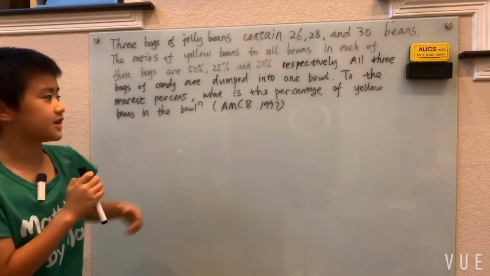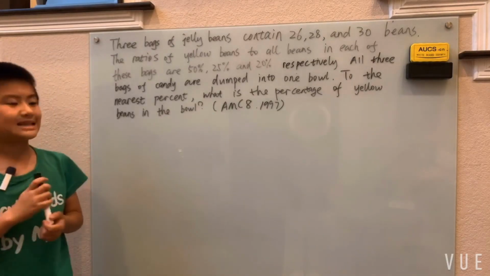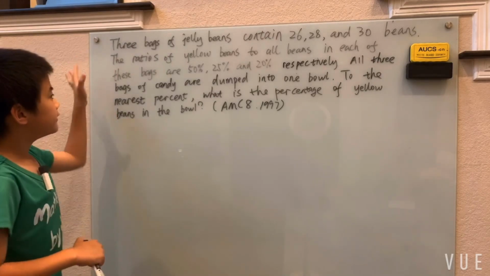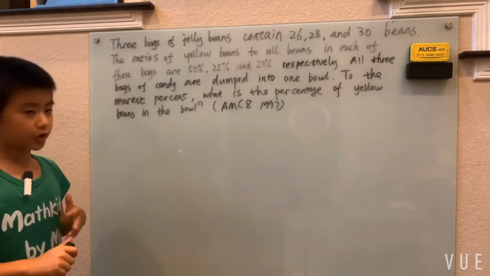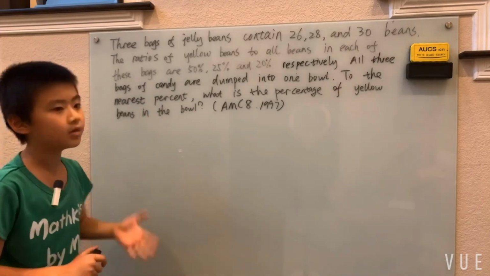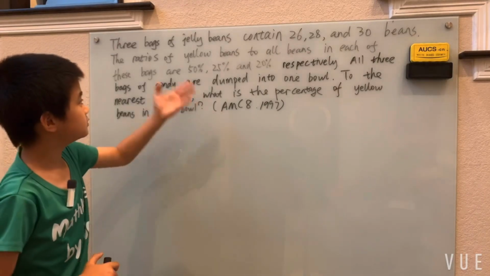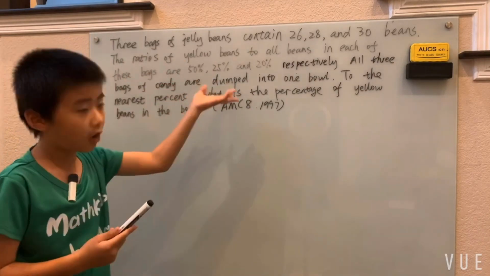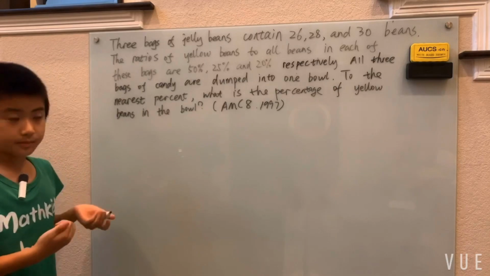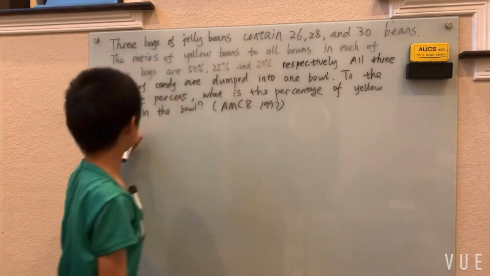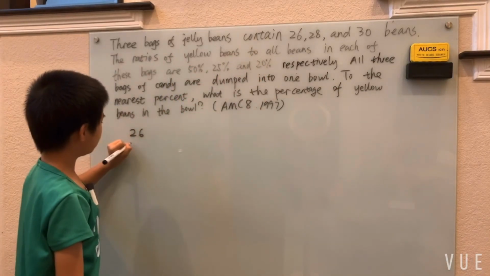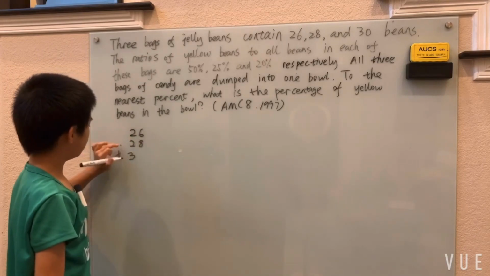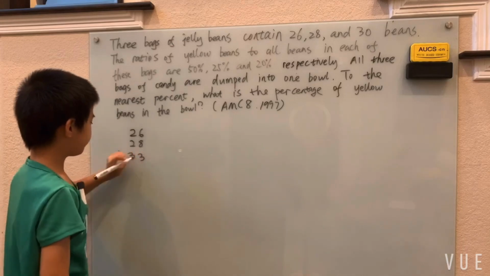And of course, AMC 1997, very old problem. Now, we see percentage, of course, we want a fraction. And well, what's your denominator? Our denominator is just all the beans, of course, since they want all the beans. And well, all the beans is just 26 plus 28 plus 30. So add up all of those.